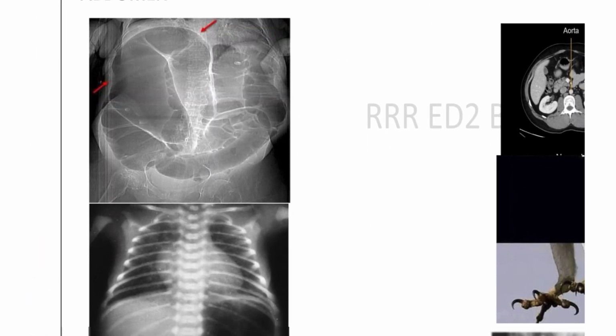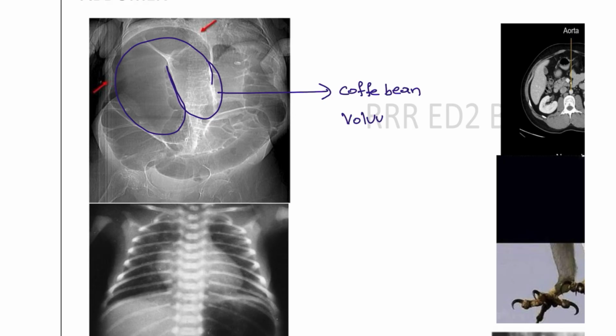Next, moving on to the abdomen. Here you can see this is the coffee bean appearance, right? This is the coffee bean appearance seen in volvulus. The most common location is the sigmoid, and the least common is the cecum. Cecum is due to adhesions, okay, and the sigmoid is due to immobilization.